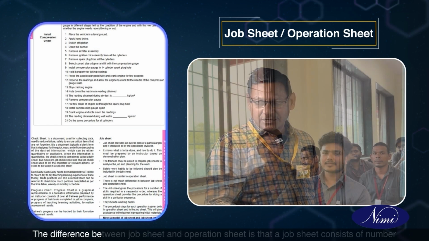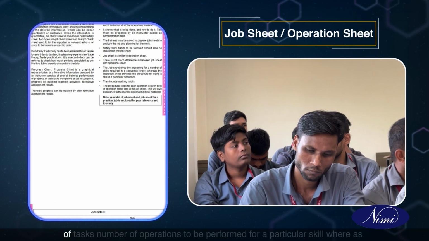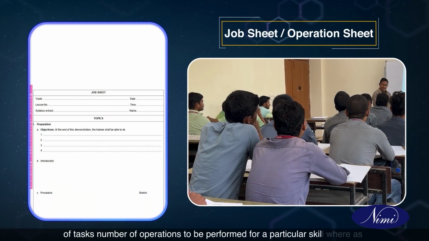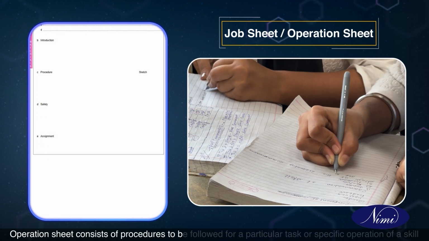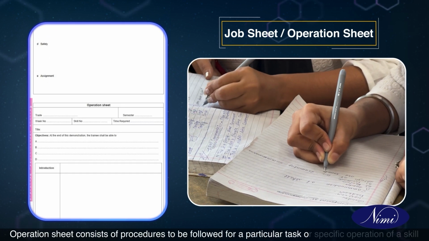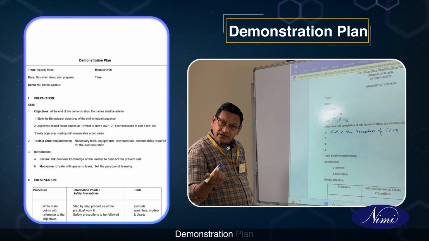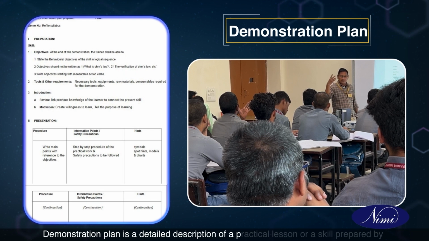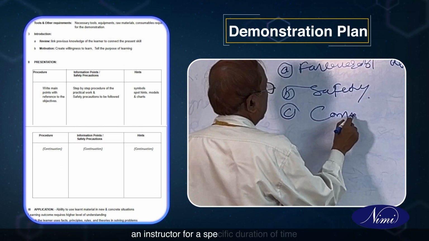The difference between job sheet and operation sheet is that a job sheet consists of number of tasks, number of operations to be performed for a particular skill, whereas operation sheet consists of procedures to be followed for a particular task or specific operation of a skill. Demonstration plan. Demonstration plan is a detailed description of a practical lesson or a skill prepared by an instructor for a specific duration of time.